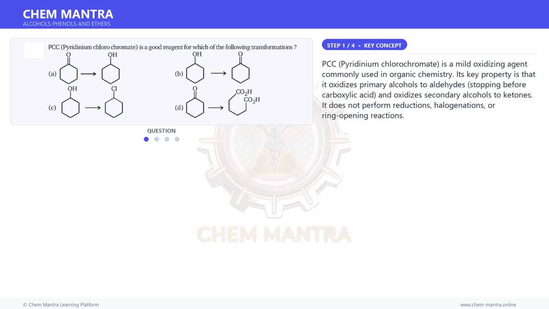PCC, pyridinium chlorochromate, is a mild oxidizing agent commonly used in organic chemistry. Its key property is that it oxidizes primary alcohols to aldehydes, stopping before carboxylic acid, and oxidizes secondary alcohols to ketones. It does not perform reductions, halogenations, or ring-opening reactions.